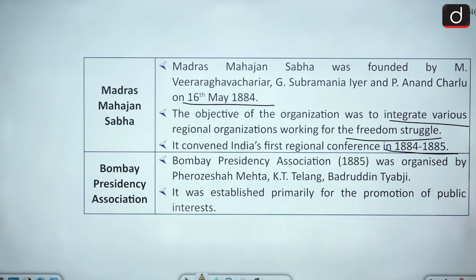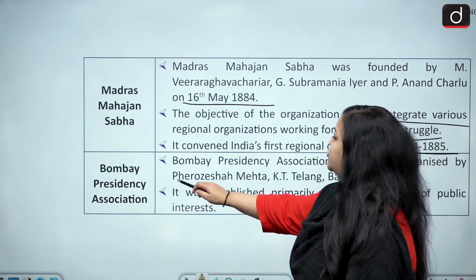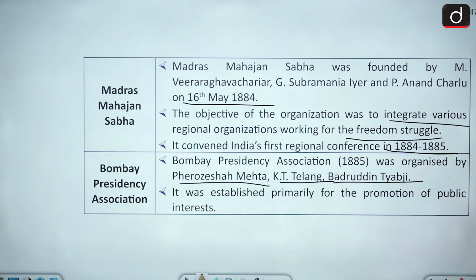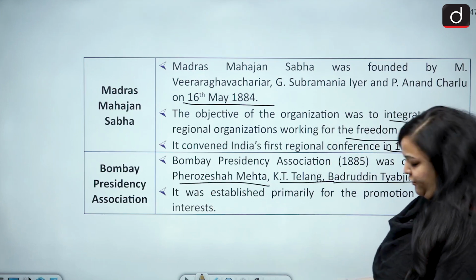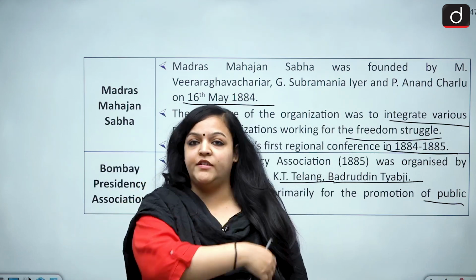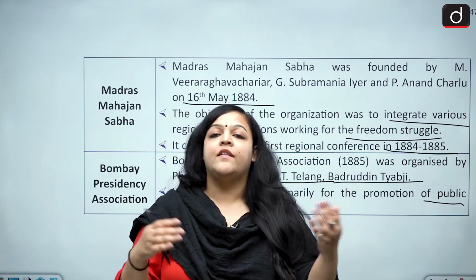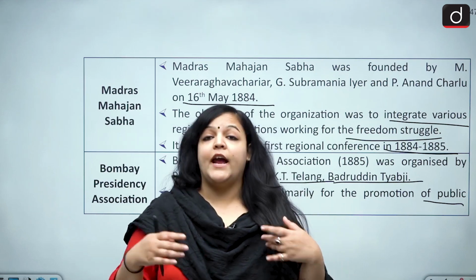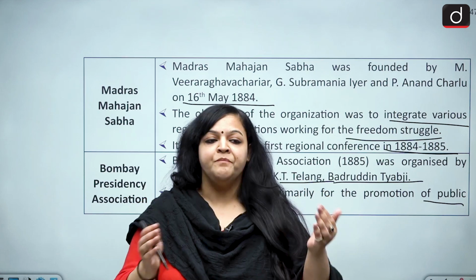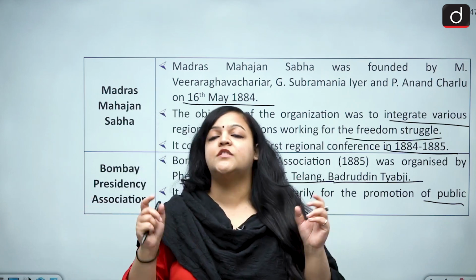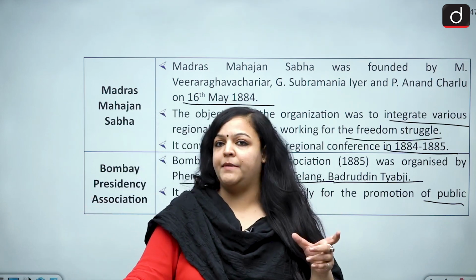Then lastly, we have the Bombay Presidency Association. It was organized by Firoz Shah Mehta, K.T. Telang, and Badruddin Tayyabji, and it was established primarily for the promotion of public interest. So basically, whatever the common people wanted, whatever their needs were, that could be put in front of the Britishers and made known to them. So public interest was the whole idea, to look after the public interest.